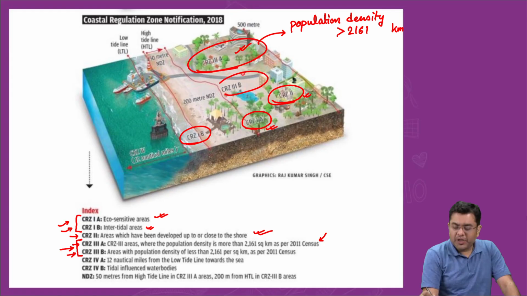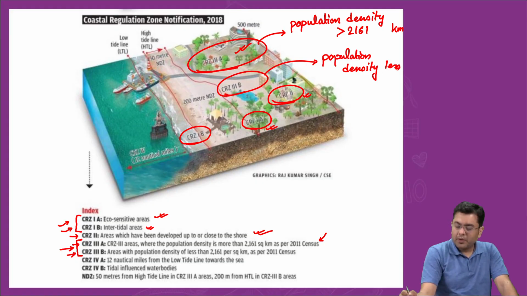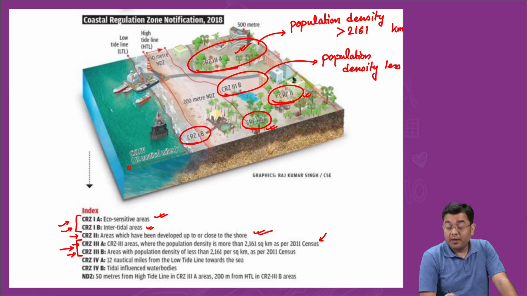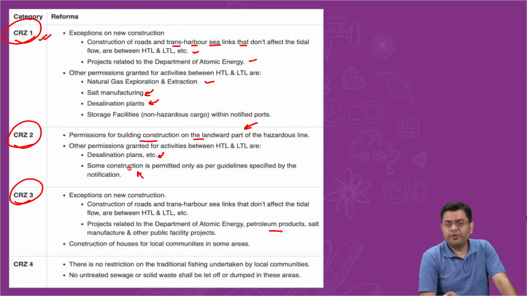CRZ3B, where the population density is less. Right?